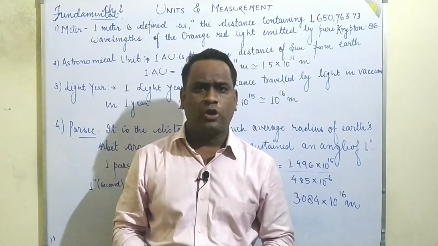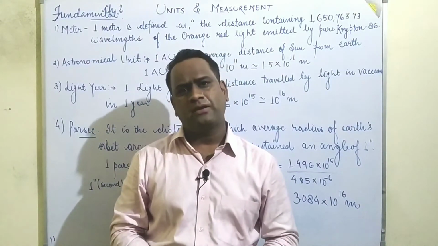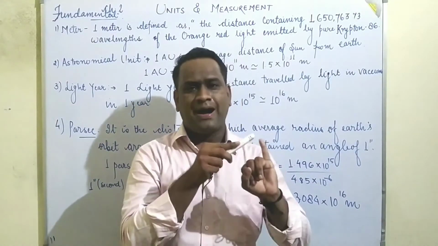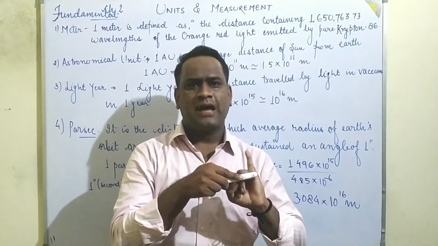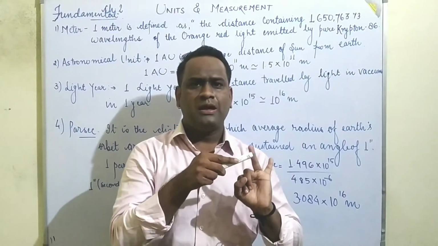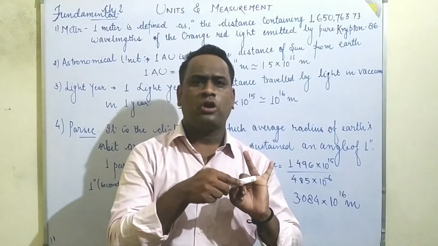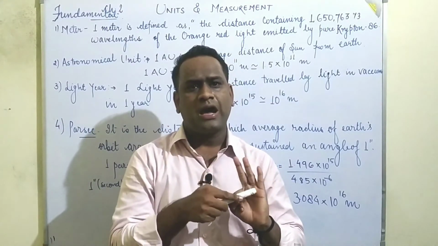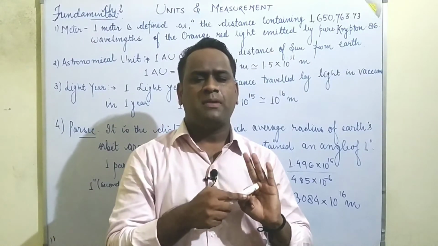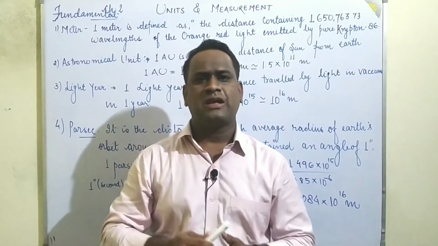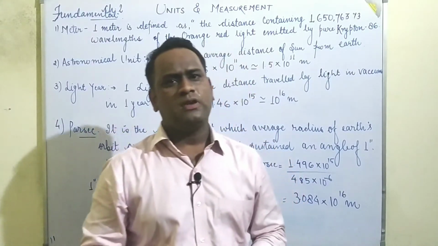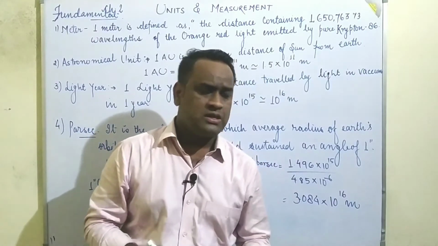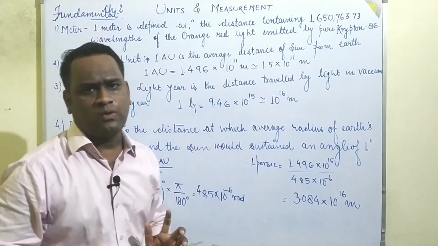Already I have told you all that there are 7 fundamental quantities that exist in nature. What are those? Mass, length, time, temperature, luminous intensity, amount of substance and electric current. So these are the 7 fundamental quantities which exist in our daily life. Now today we are going to discuss some fundamental quantities. Here I have written some of them.